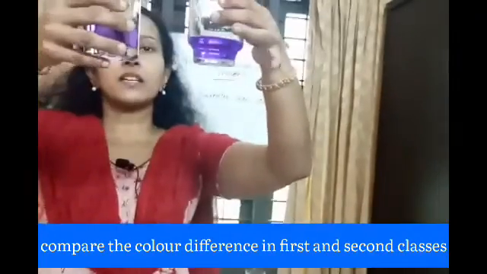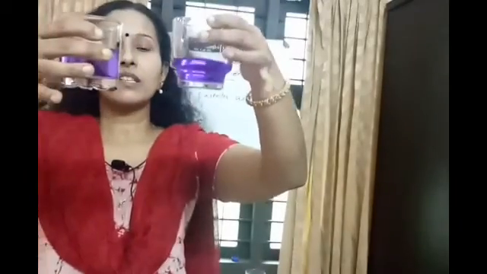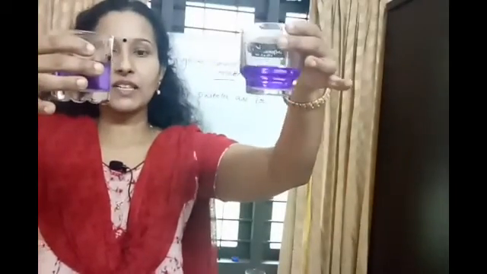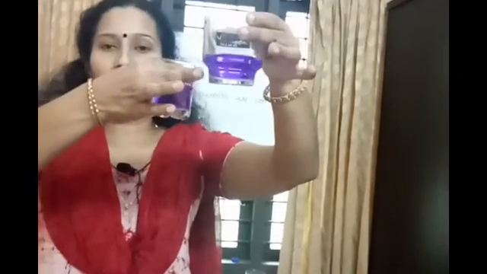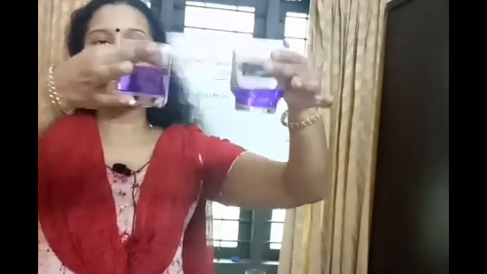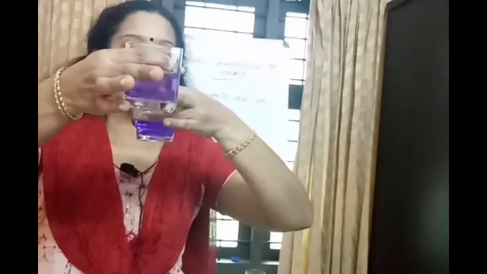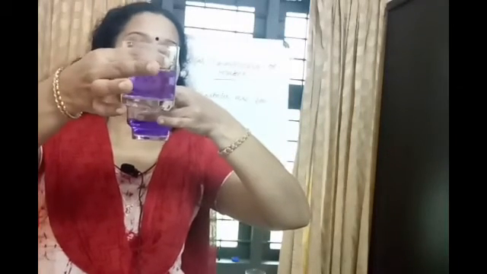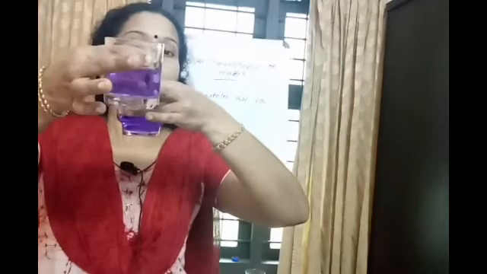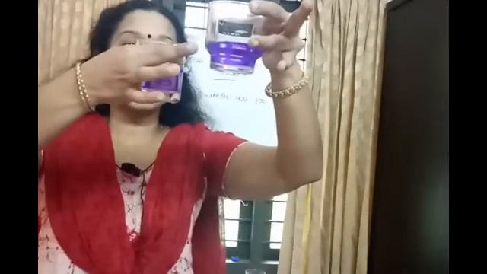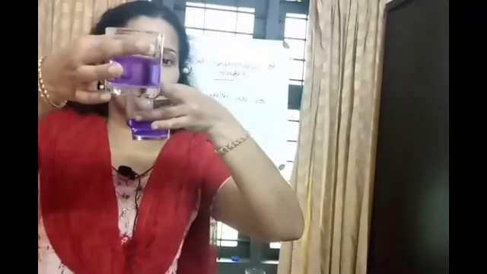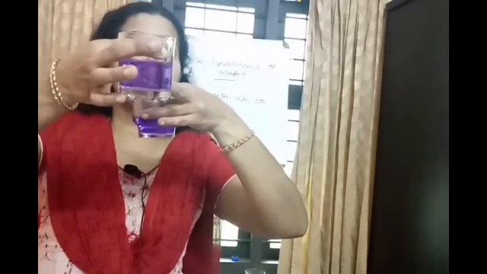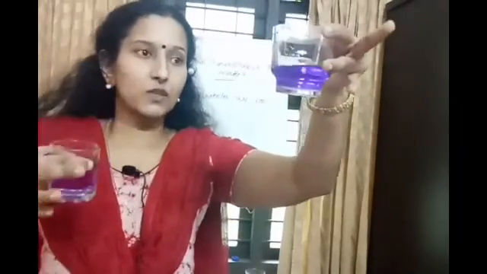On comparison, you will feel this color difference. The first glass of water is more highly colored than the second one. That means color content is more in the first glass and color content is less in the second glass. Why? Because here water content is more than the colored content. That means here the amount of colored particles is more than in the second glass. So in the second glass, the color particle content is smaller than in the first glass of water.